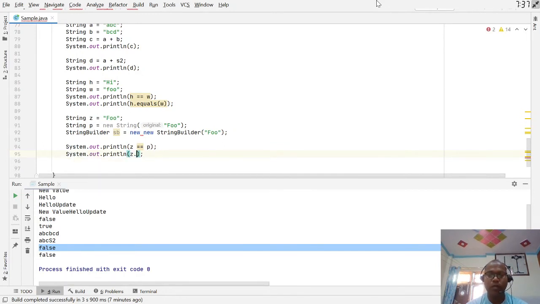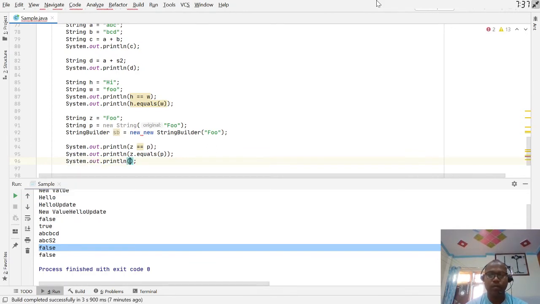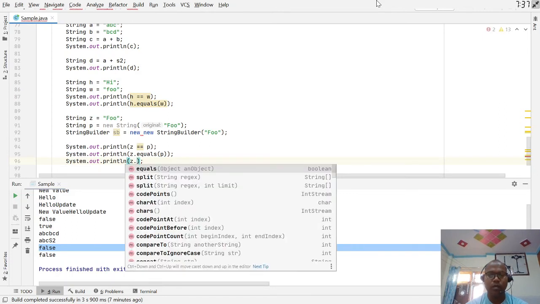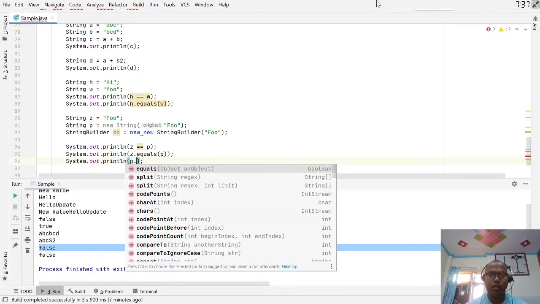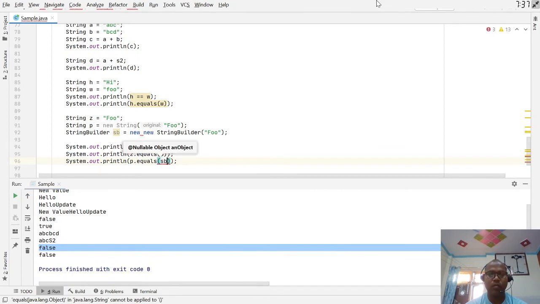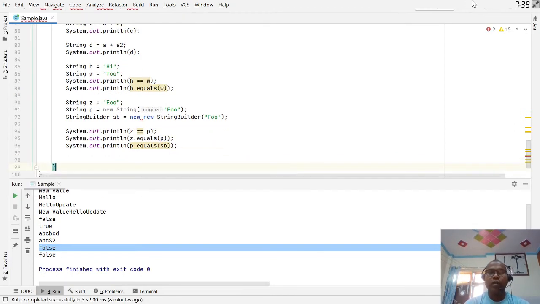If you say z.equals(p), it should be true. And if I say p.equals(sb), let's check.